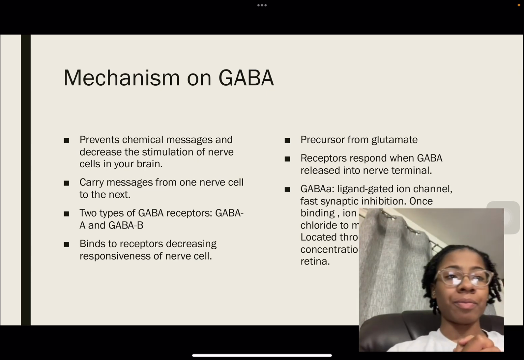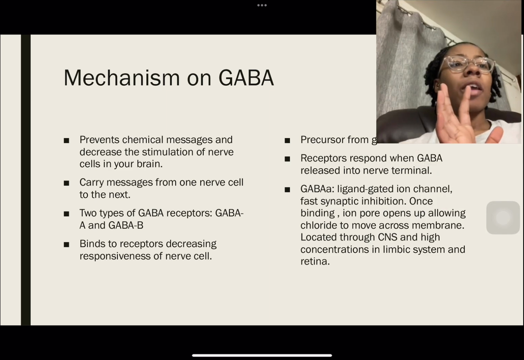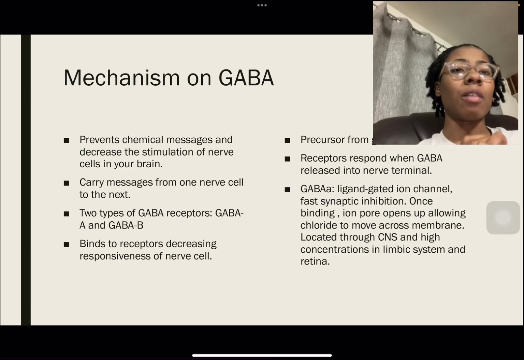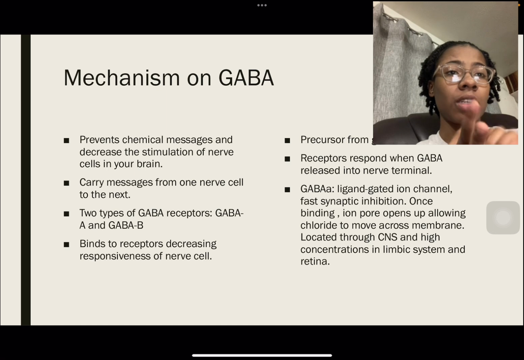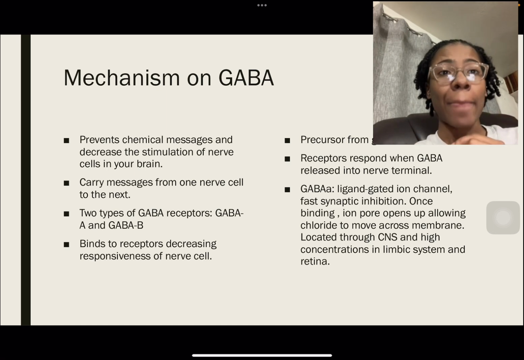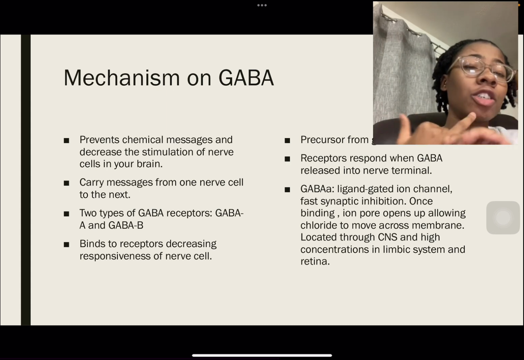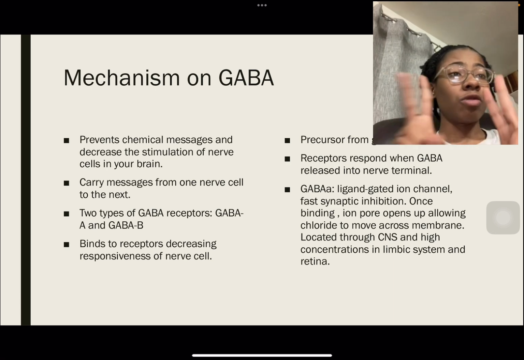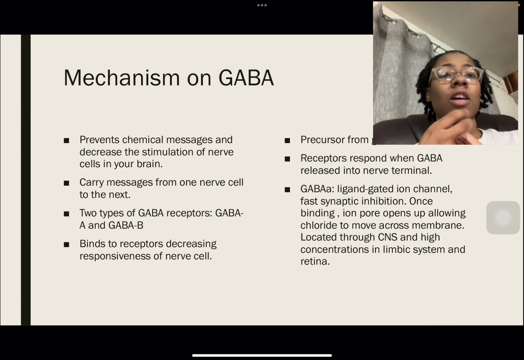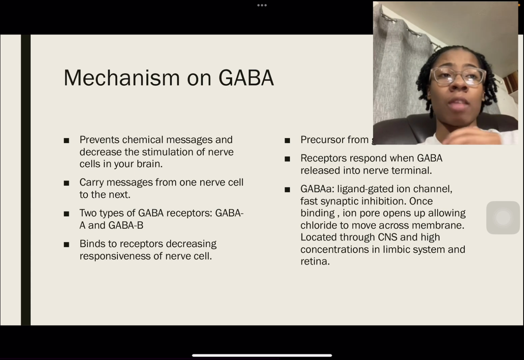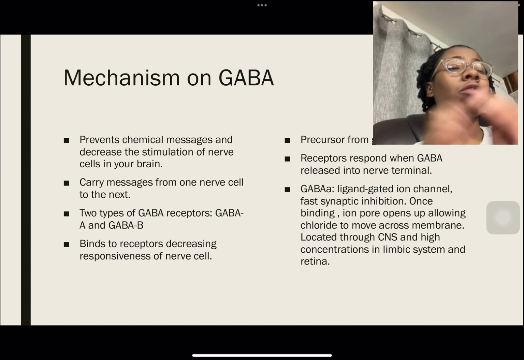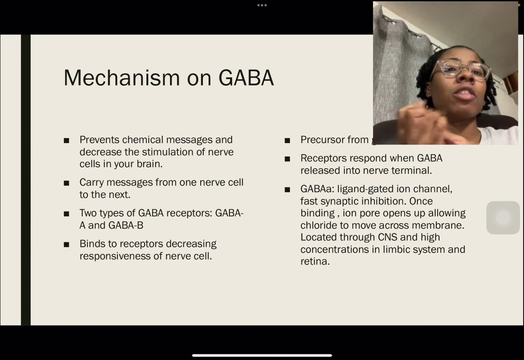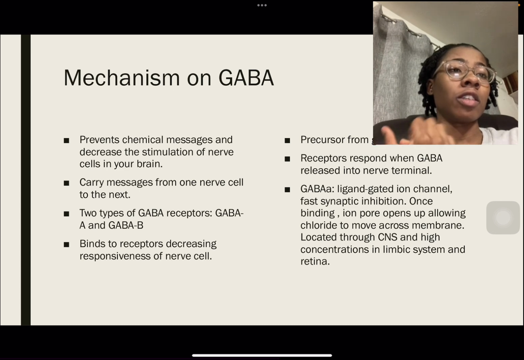Mechanism of GABA. The mechanisms of GABA include that it prevents chemical messages and decreases the stimulation of nerve cells in your brain. GABA carries messages from one nerve cell to the next. It has two types of receptors: GABA receptor A and GABA receptor B. If GABA binds to the receptors, it decreases the responsiveness of the nerve cell.